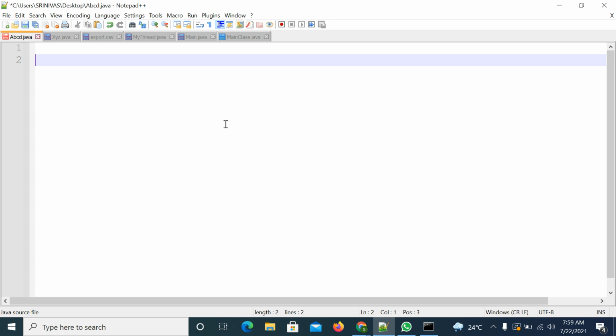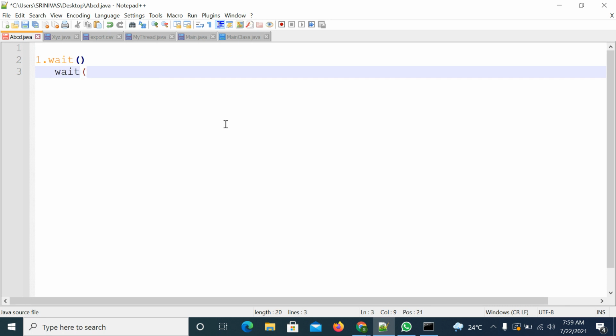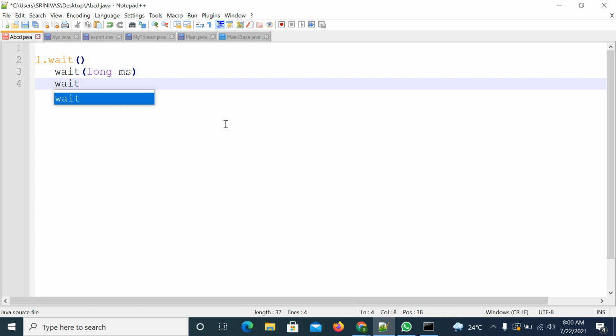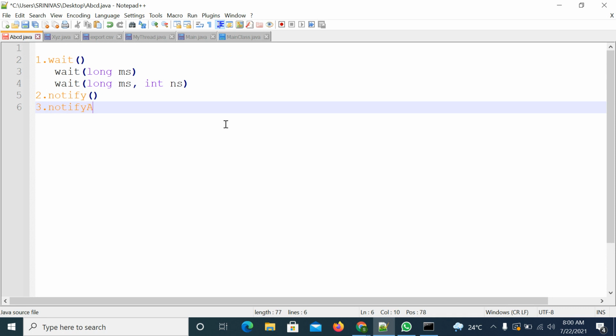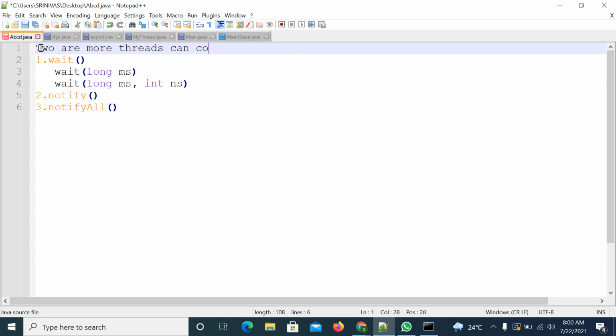Two or more threads can communicate with each other by using the below methods: the wait method, the second one is the notify method, and the third one is the notifyAll method.